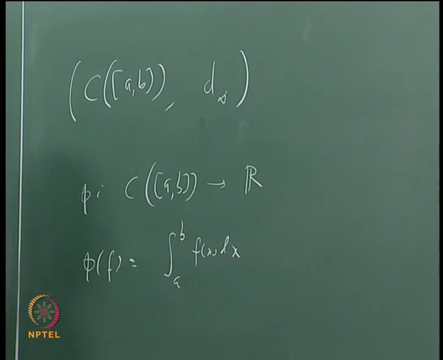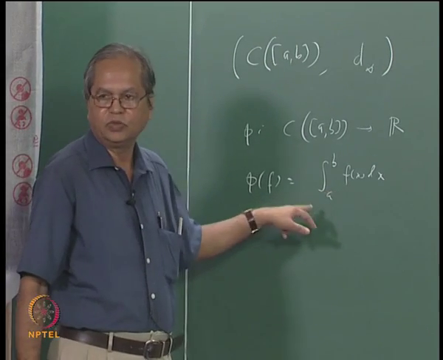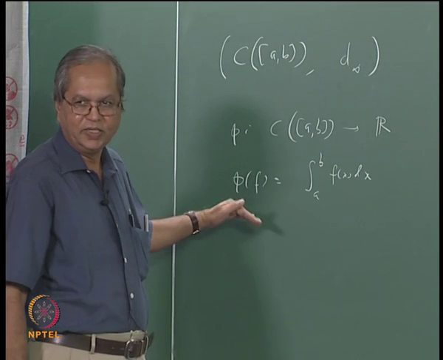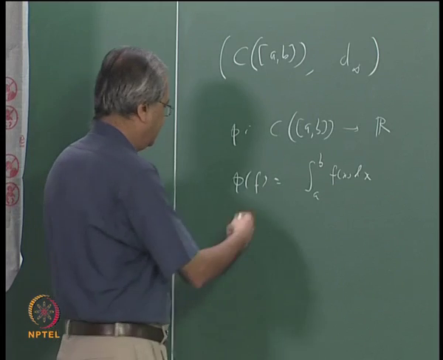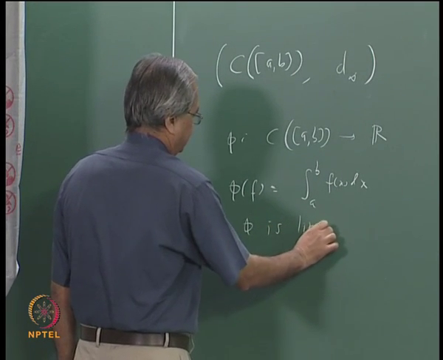Then you already know that this is a linear functional. Following the various theorems about integration that we proved, phi of f1 plus f2 is phi f1 plus phi f2, and phi of alpha times f is alpha times phi f. So phi is a linear functional.